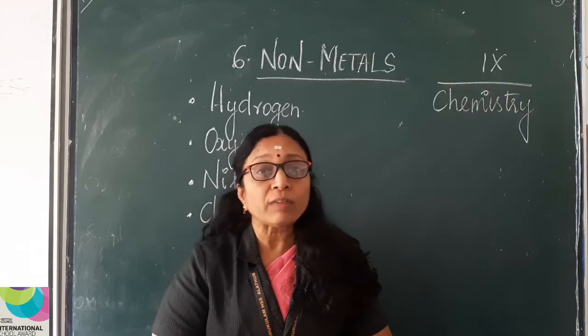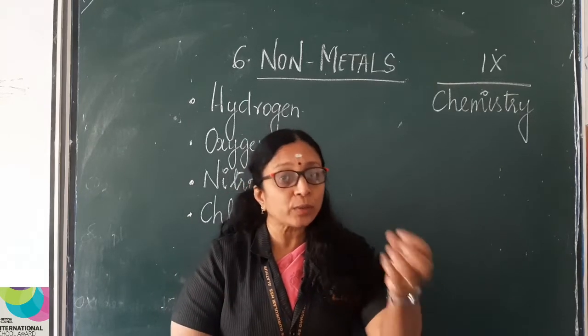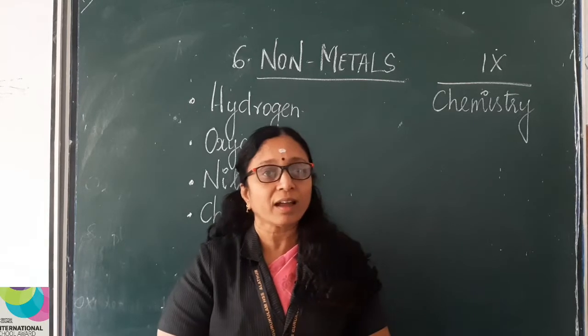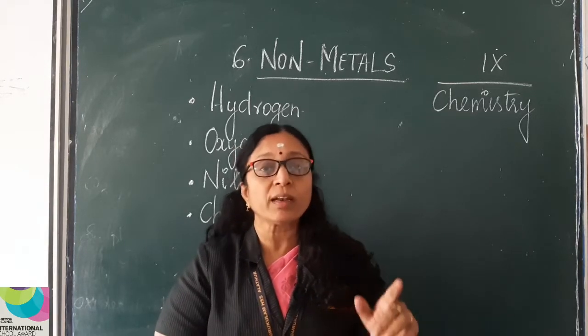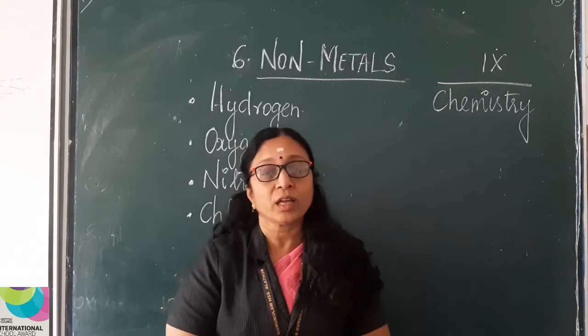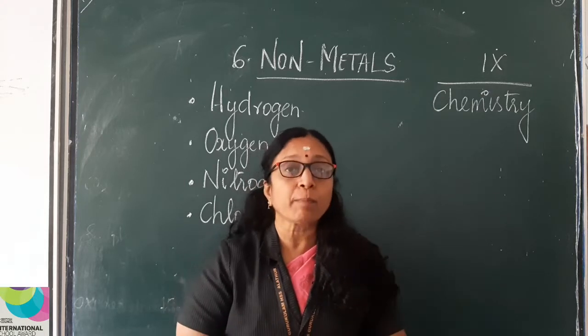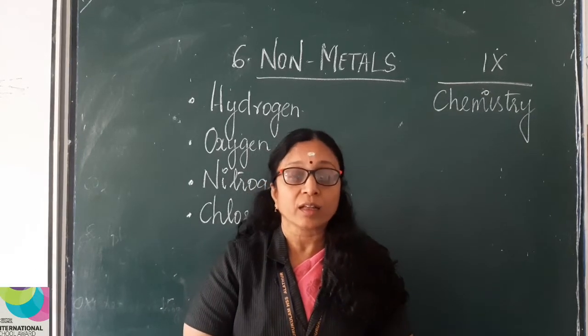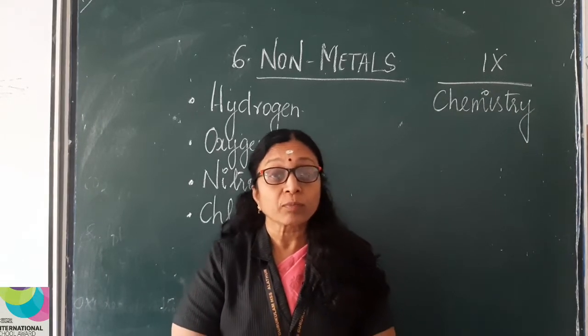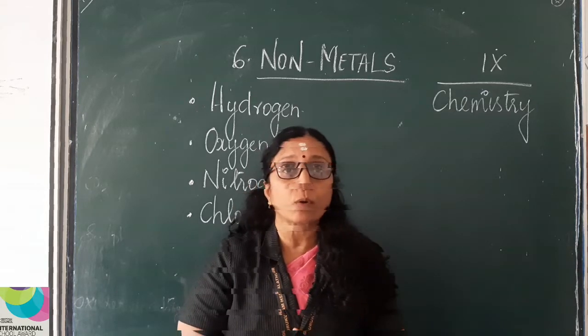So when we apply bleaching powder, we usually get a pungent smell, right? That pungent smell is that of chlorine. So in bleaching powder, chlorine is there. So what is bleaching powder? What are the important properties of chlorine?